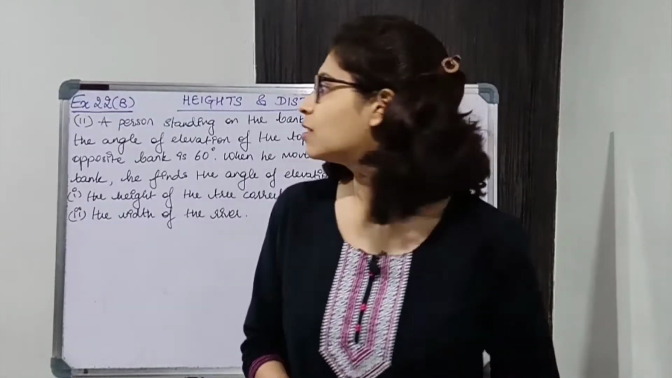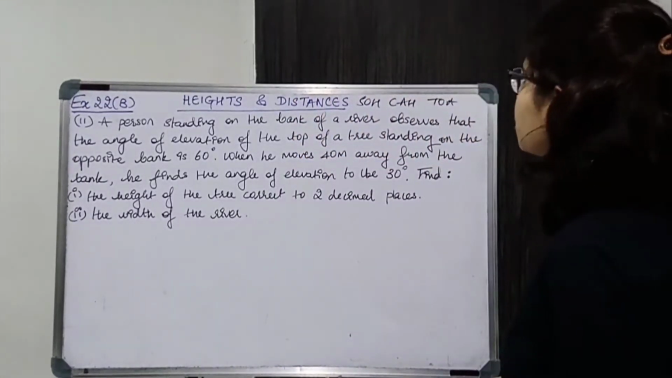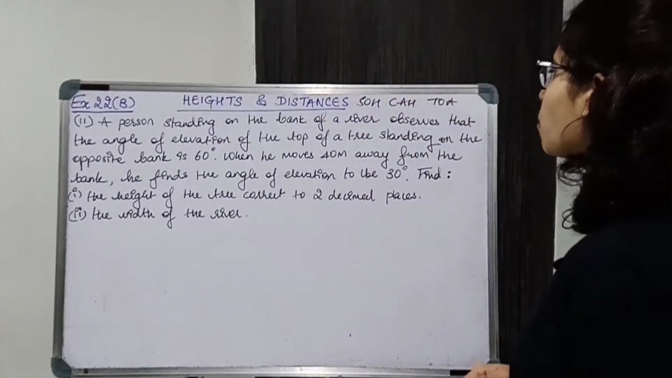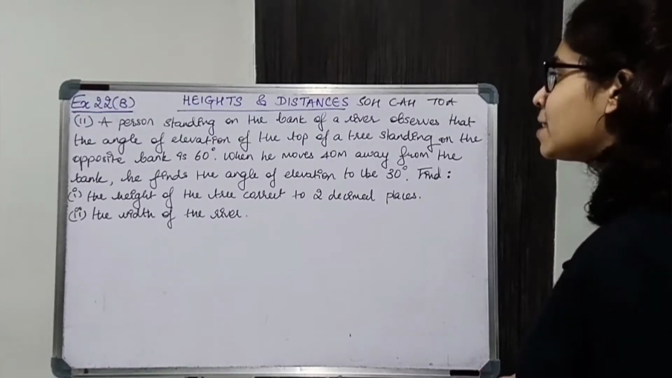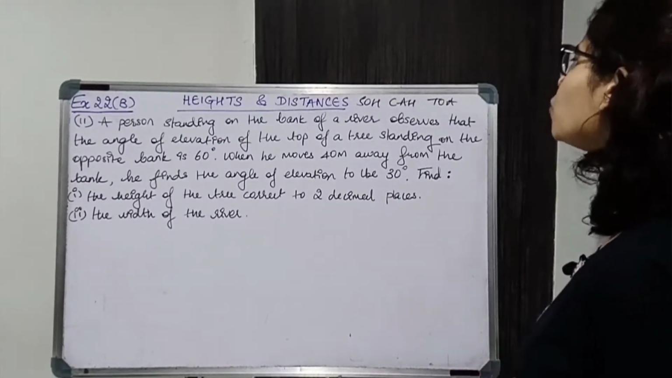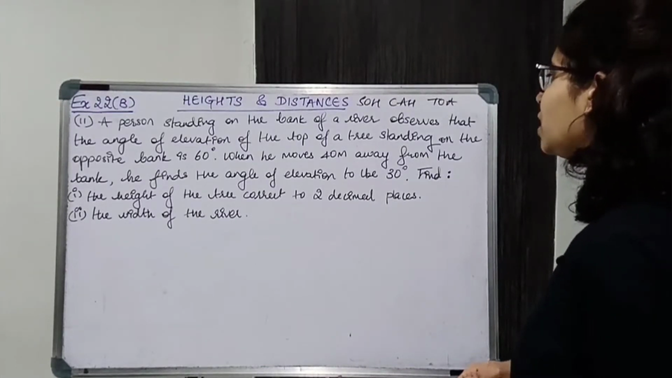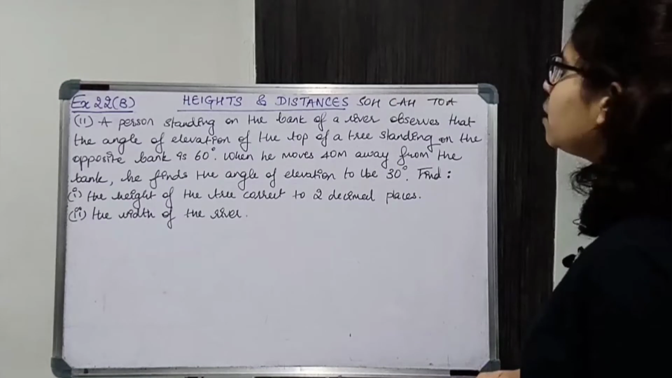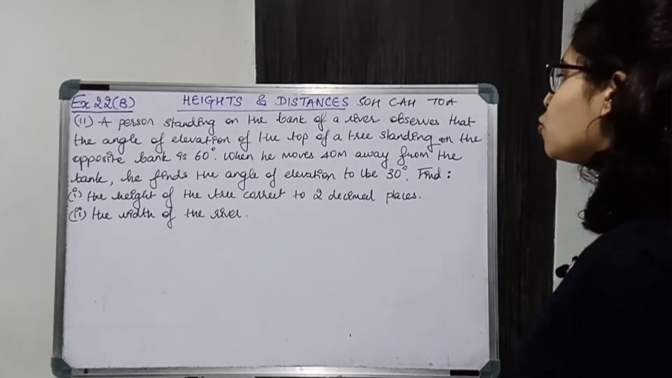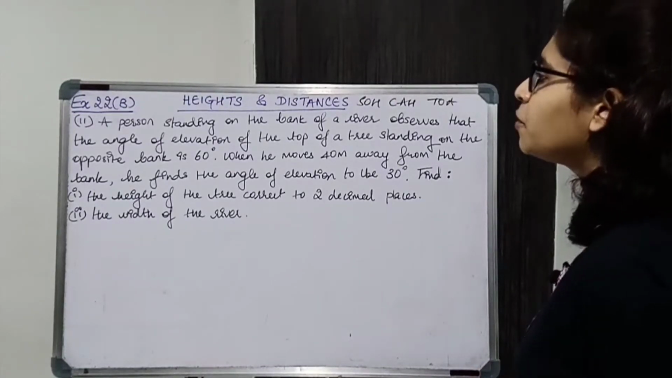Question number 11. A person standing on the bank of a river observes that the angle of elevation of the top of a tree standing on the opposite bank is 60 degrees. When he moves 40 meters away from the bank, he finds the angle of elevation to be 30 degrees. Find first part, the height of the tree correct to 2 decimal places, second part, the width of the river.